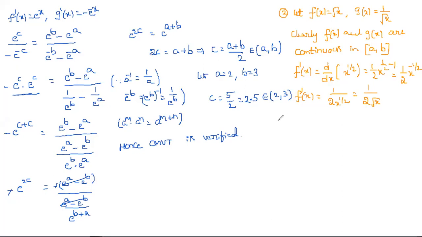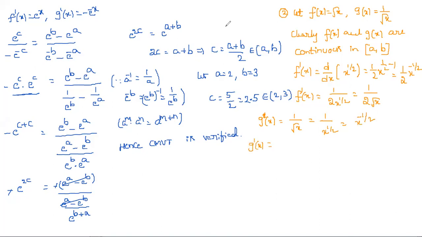In the same way, you can find the derivative of g. Sorry, this is g of x, which is nothing but 1 by x power 1 by 2. When it comes to the numerator, it changes to x power minus 1 by 2, and then you can find g dash of x.